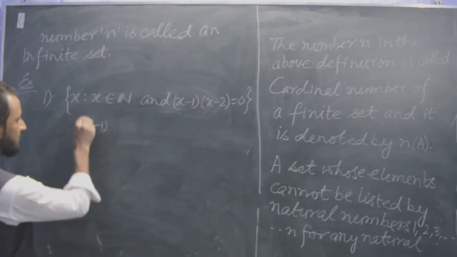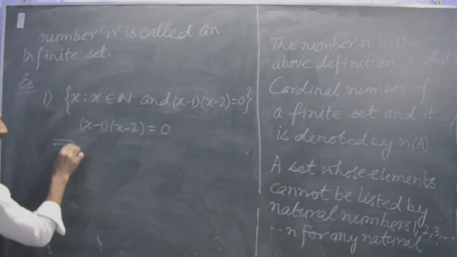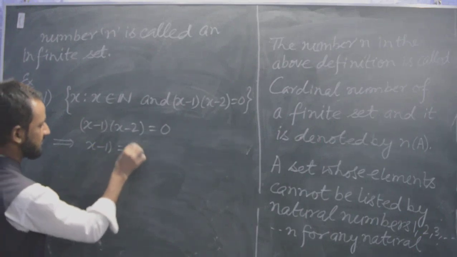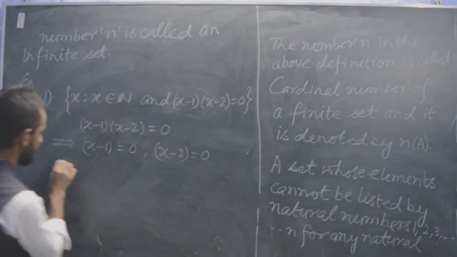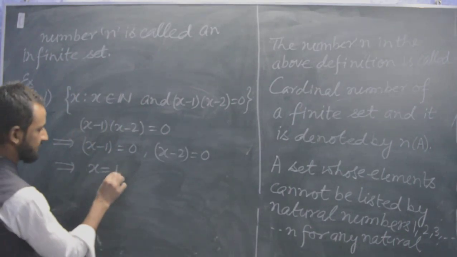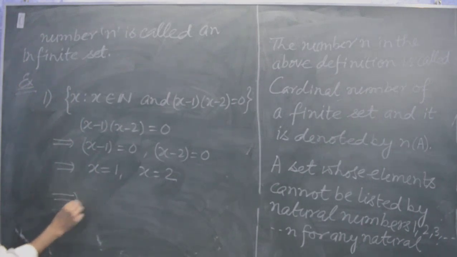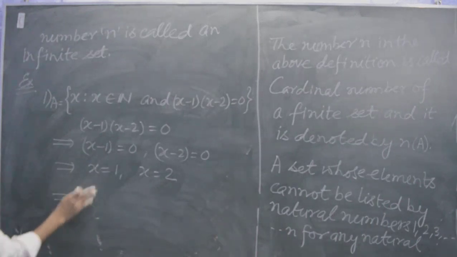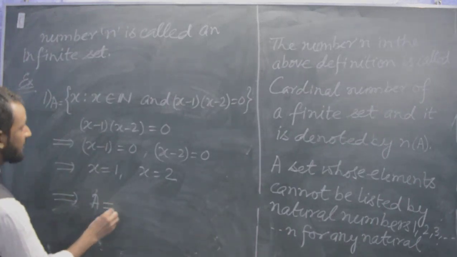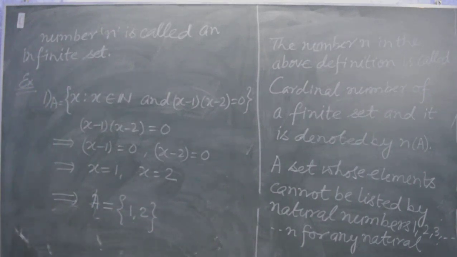So x minus 1 times x minus 2 equal to 0. Here we will get x minus 1 equal to 0 and x minus 2 equal to 0. So this will give us x equal to 1, x equal to 2. So if I say A, we will get A equal to {1, 2}. So we got two elements, 1 and 2.